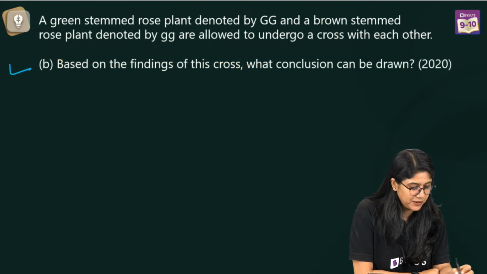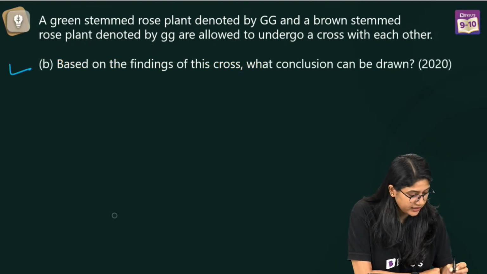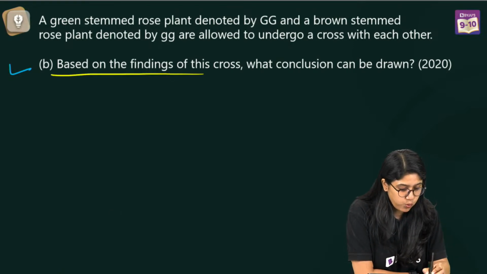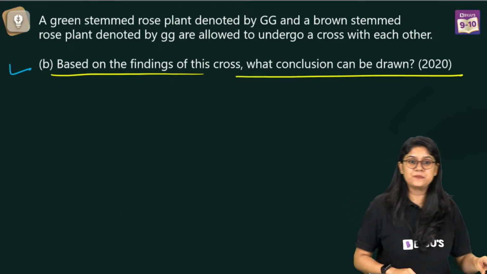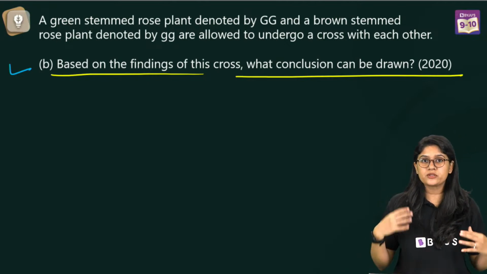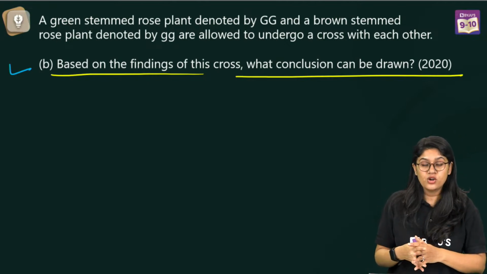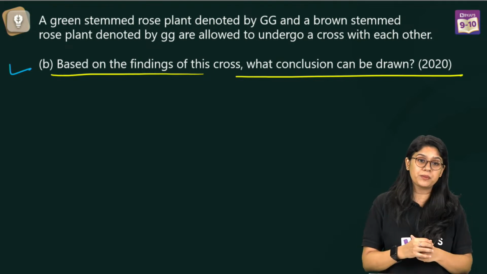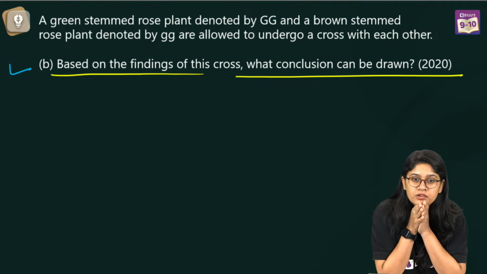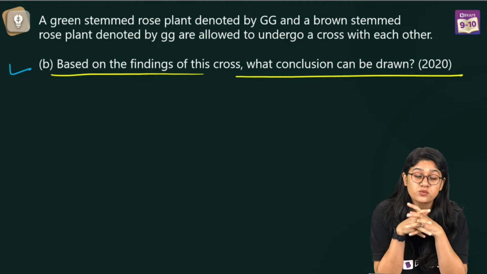If you look at this particular part, the question is asking, based on the finding of this cross, what is the conclusion that we can draw? Easy. We have discussed this whole monohybrid cross. So, what will be the conclusion that we will be giving? Homozygous tall, yes, Anshul.